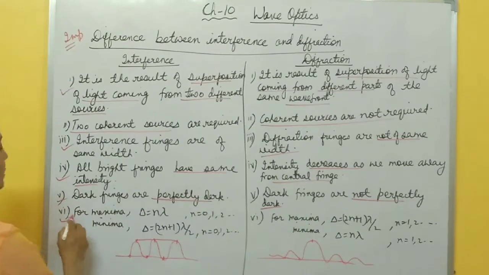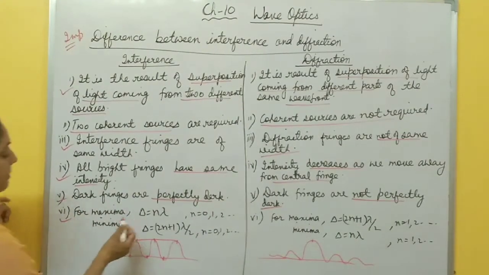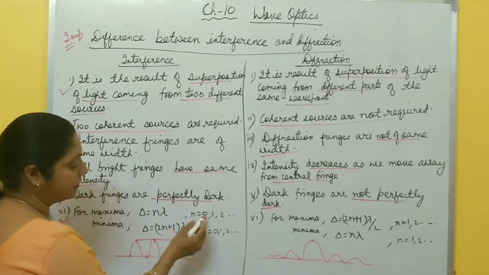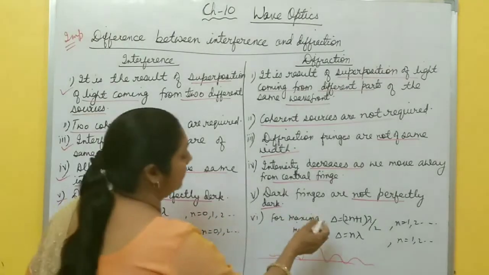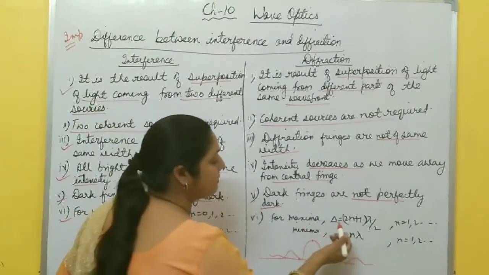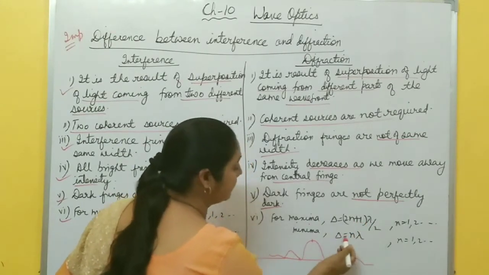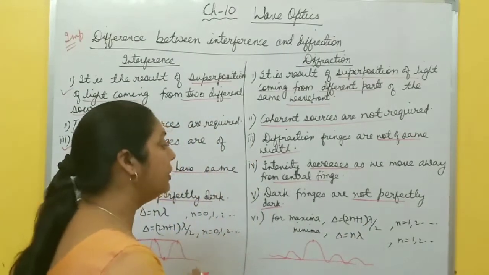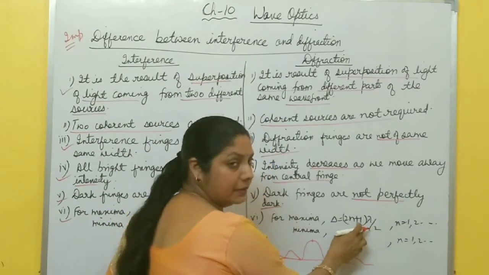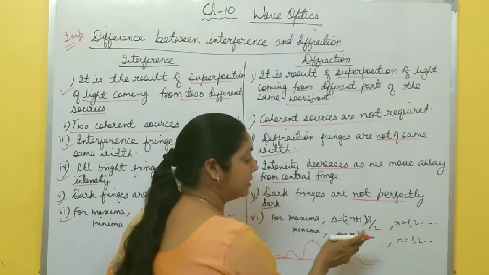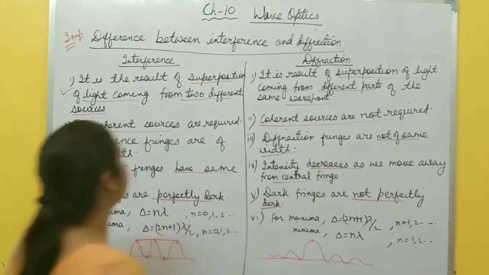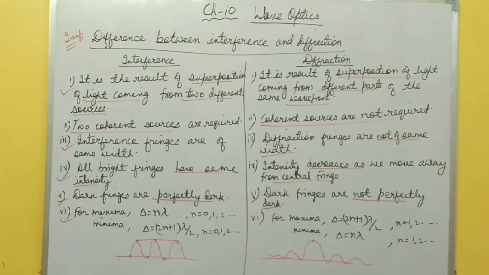And then the last one, the condition for maxima and minima. In interference, for maxima the path difference is n lambda, and for minima (2n plus 1) lambda by 2, where n equals 0, 1, 2, 3. But in diffraction, the condition is the reverse. For maxima, delta equals (2n plus 1) lambda by 2, and for minima delta equals n lambda. One thing to remember, here n starts from 1. At lambda by 2 there is no minima, maxima is there. The first secondary maxima is at 3 lambda by 2, and the central maxima is at 0 path difference. So these are the small differences between interference and diffraction.